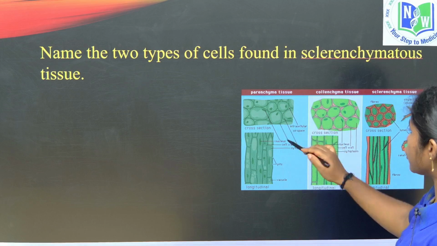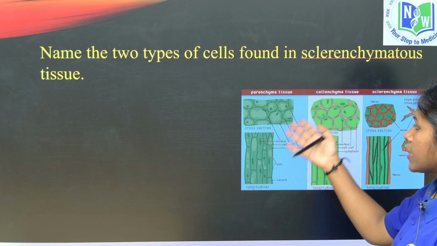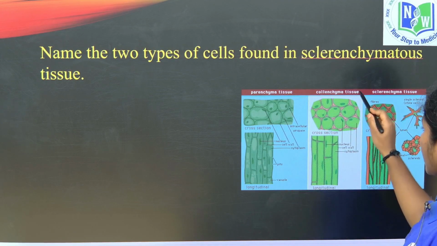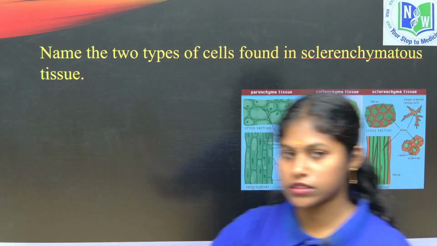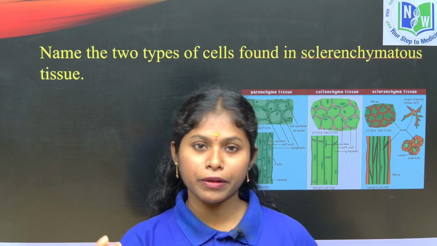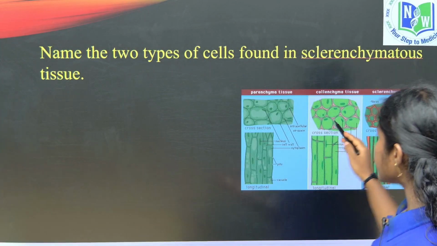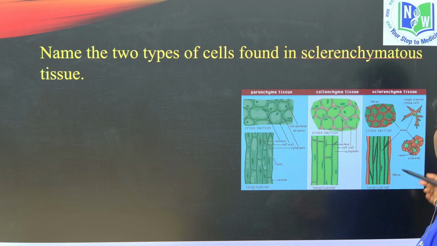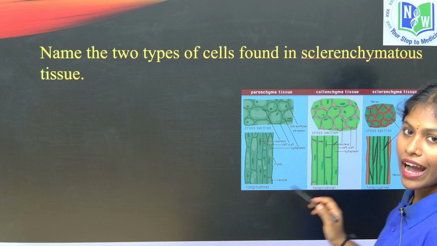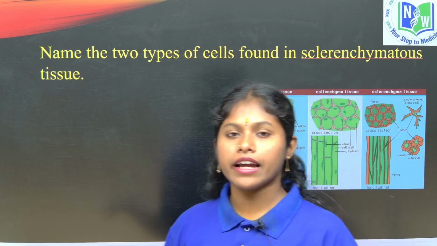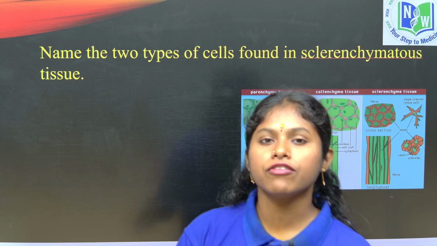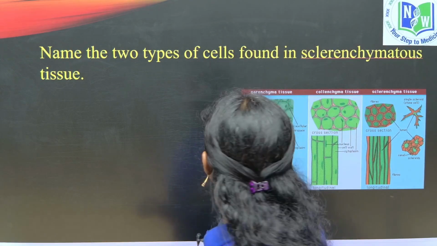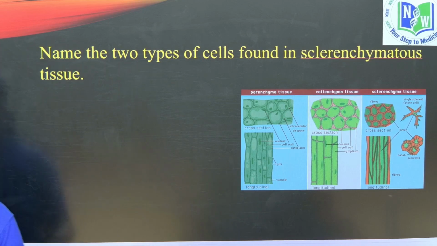See here, the parenchymatous tissue has intercellular spaces and helps in the storage of food, and here is the collenchyma, which is helpful for flexibility. When we pluck a branch of the stem, it will not break because of the flexibility given by this collenchyma. And coming to the sclerenchyma, there are two types, sclerids and fibers, right? They are mainly lignified cells. They are devoid of protoplasm, and they are also water resistant. They are helpful for the mechanical strength of the plant, right? So that is the fourth question.